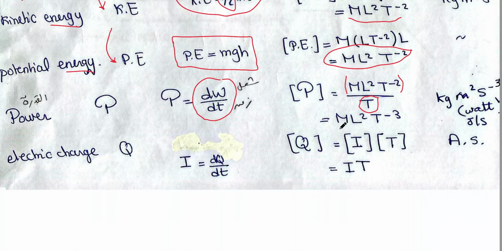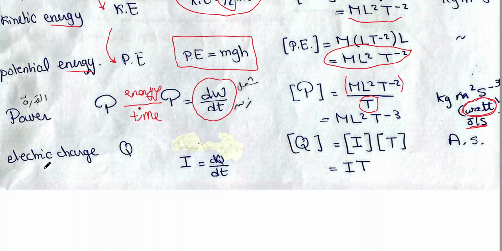You will find that power is M L squared T minus 3. And if you want to write the SI units, it's kilogram meter squared second minus 3, which is the watt. We are used to dealing with the watt. This is the unit of power, which is joule per second. So don't forget that power is energy or work, they are the same, divided by time, simply. But of course, the relation is dW over dt.